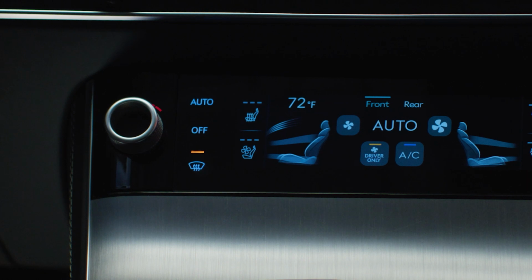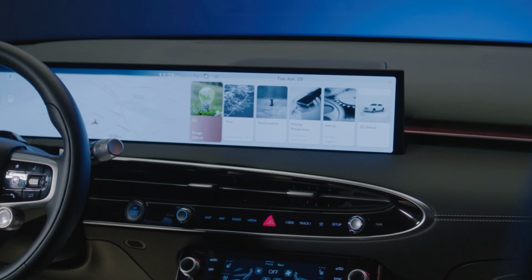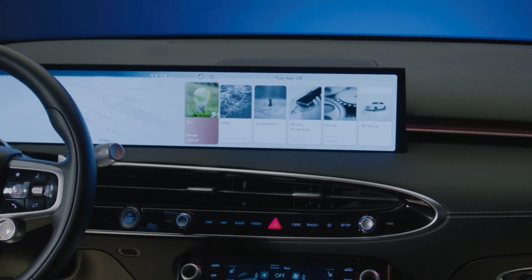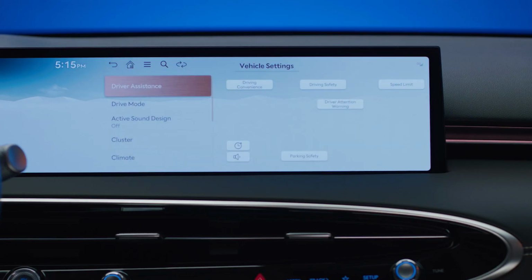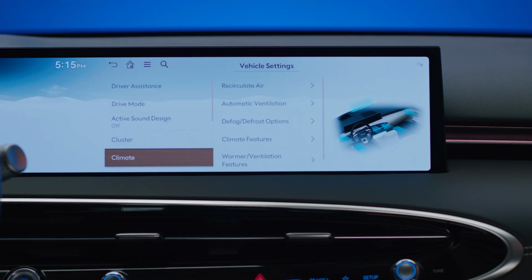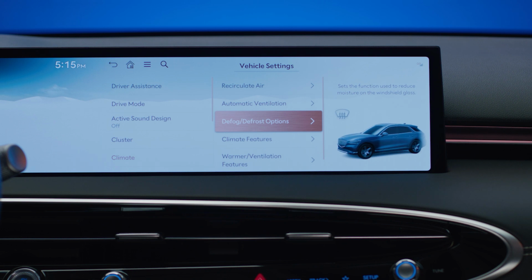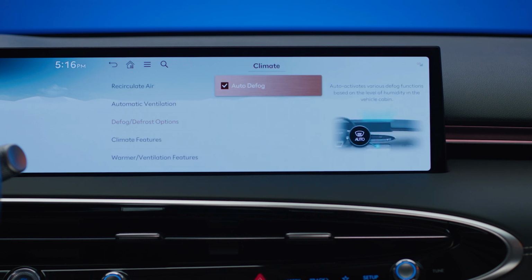Alternatively, the auto defogging system can be turned on and off on the infotainment system screen. Press Setup, then Vehicle, Climate, Defog Defrost Options, and Auto Defog.